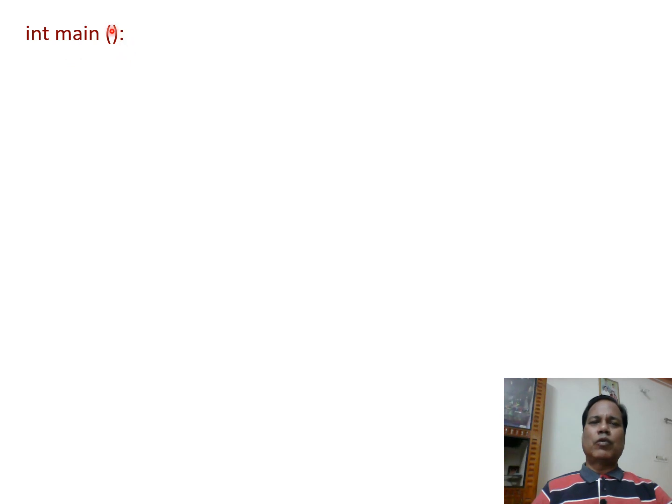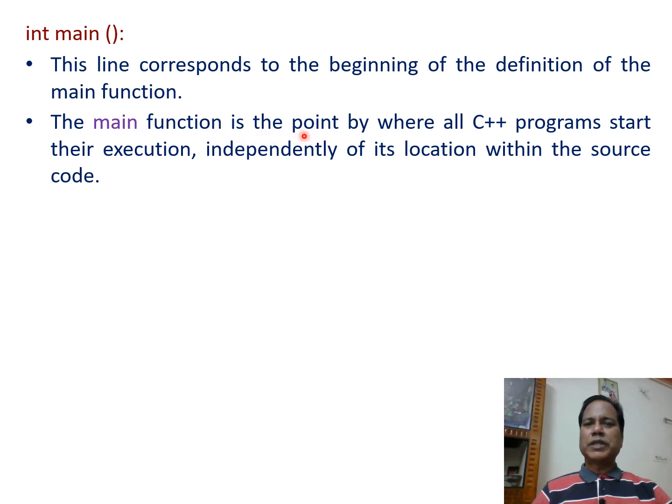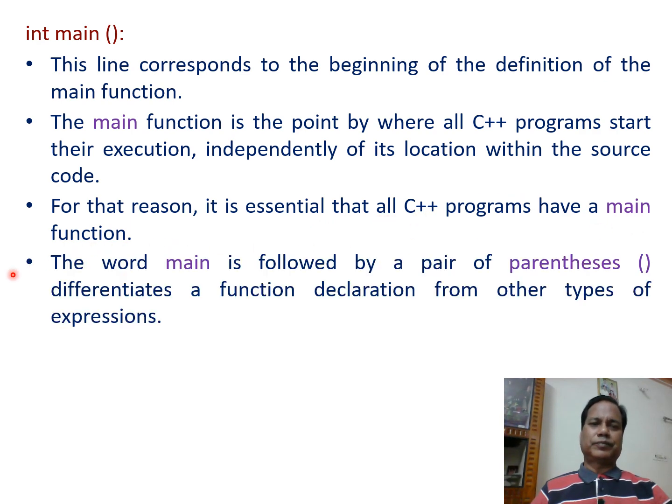int main open and close parenthesis. This line corresponds to the beginning of the definition of the main function. The main function is the point where all C++ programs start their execution, independently of its location in the source code. For that reason, it is essential that all C++ programs have a main function.